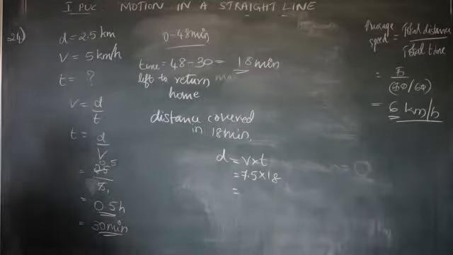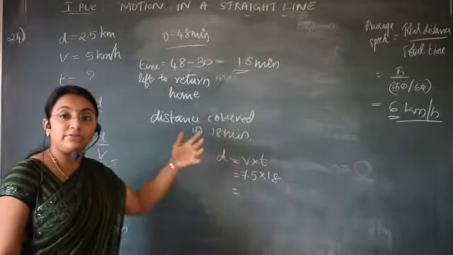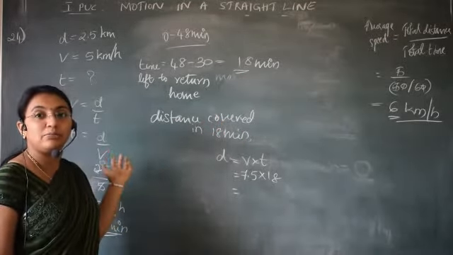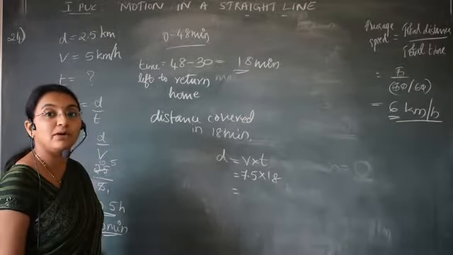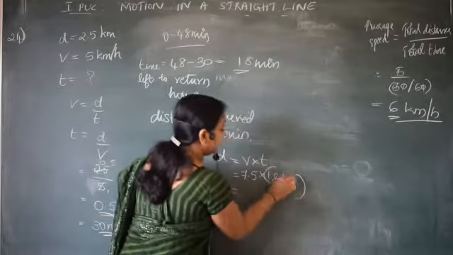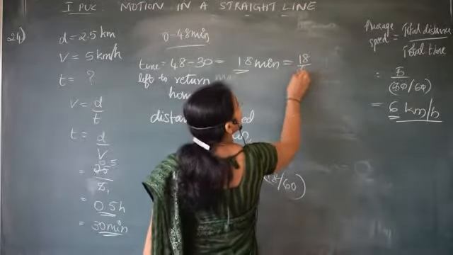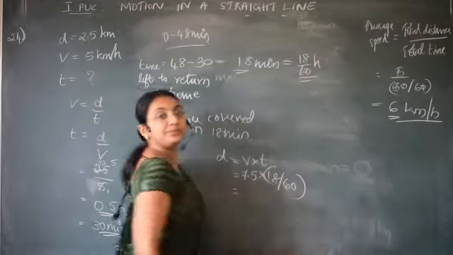But what you have calculated here is in minutes. You have to convert it into hours, so that all these solved problems will be of the same kind. So therefore I'll write divide by 60. This is in minutes, 18 minutes is equal to 18 by 60 hour.